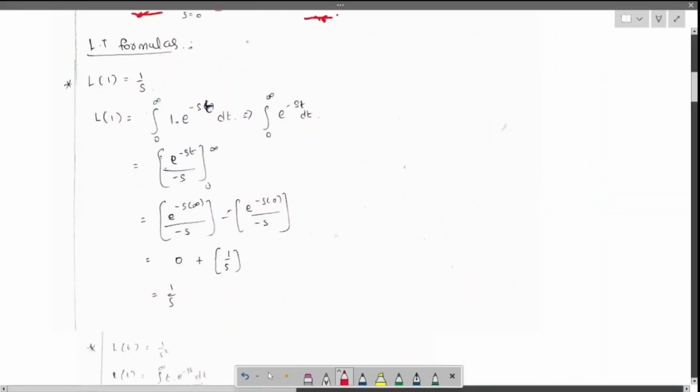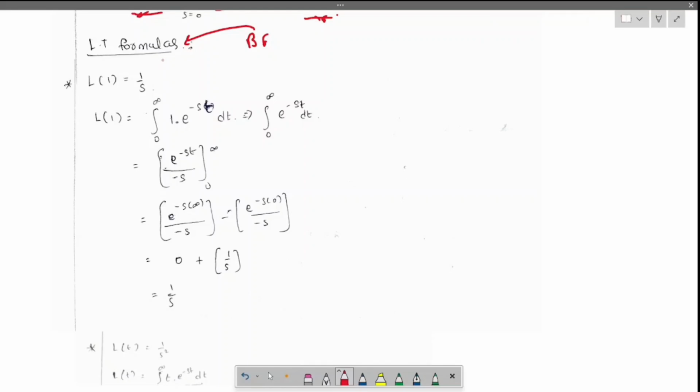Now with the basic formula, we are going to derive these Laplace transform formulas. These are the problems and also formulas for advanced questions. Now Laplace of 1 is equal to 1 by s. Let us prove this. Here f of t is equal to 1, right? Now this is in terms of f of t, so replace it with 1.